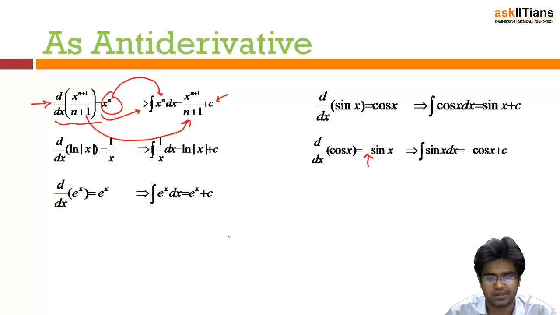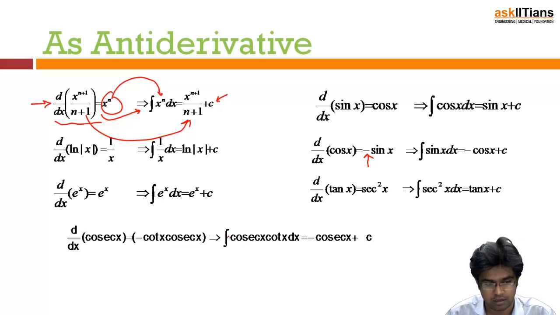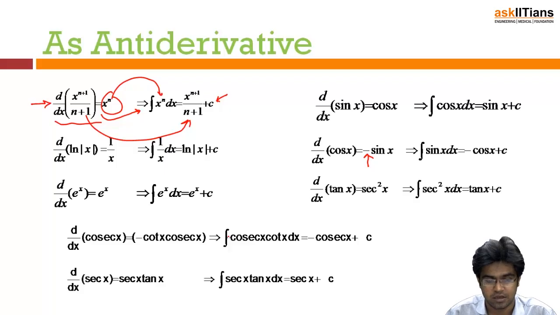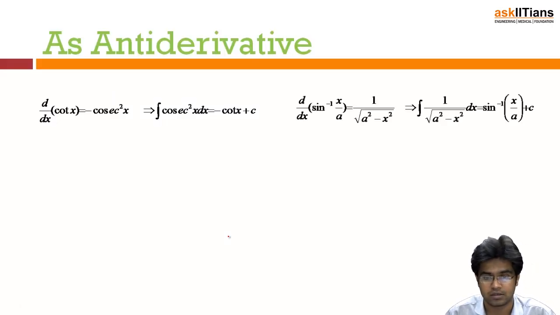D by dx of e to the power x is again e to the power x, so integration of e to the power x is also e to the power x. Similarly, d by dx of tan x is sec square x, so integration of sec square x is tan x. D by dx of cosec x is minus cosec x cot x, so integration of cosec x cot x is minus cosec x. Similarly for sec x, d by dx of sec x is sec x tan x, so integration of sec x tan x will be sec x, and then there is a plus c everywhere. Similarly, d by dx of cot x is minus cosec square x, so integration of cosec square x will be minus cot x.